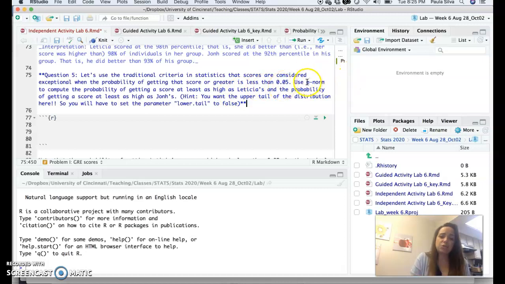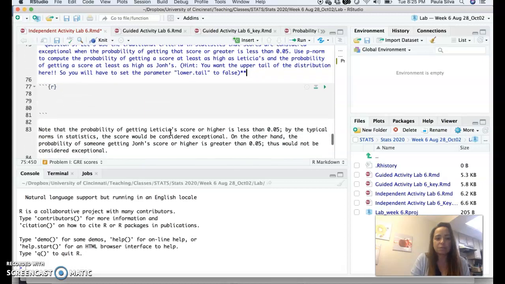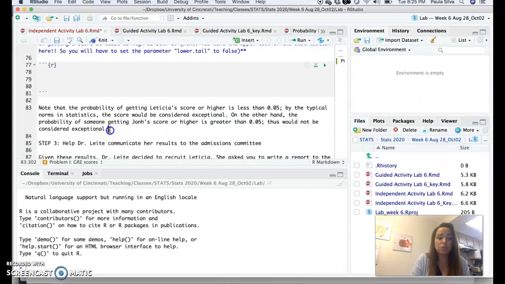And I asked you to use the function pnorm to compute the probability of getting a score at least as high as Leticia's score and the probability of getting a score at least as high as John's score. So when you type the code here and you get your results, you see that the results do not match up with this interpretation.